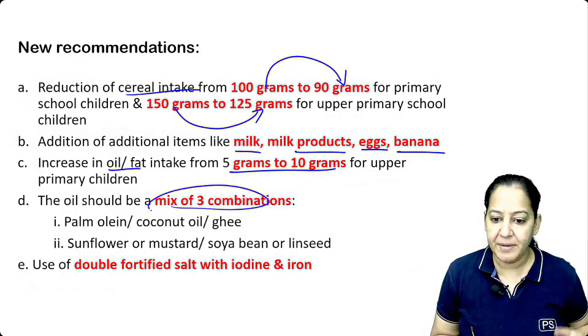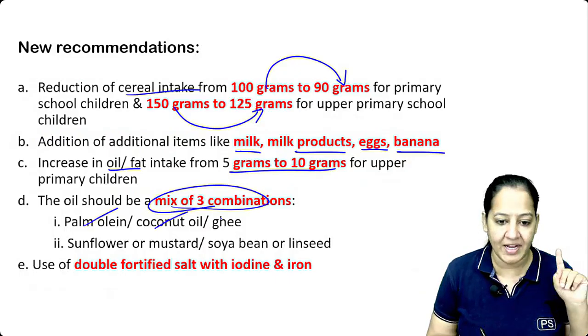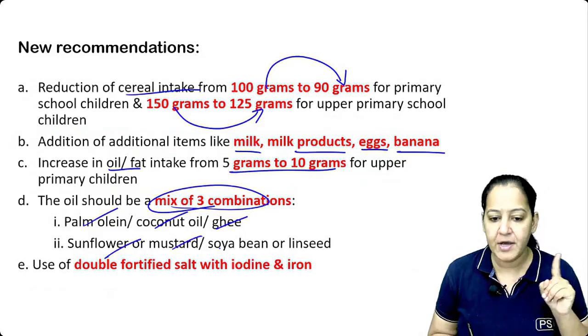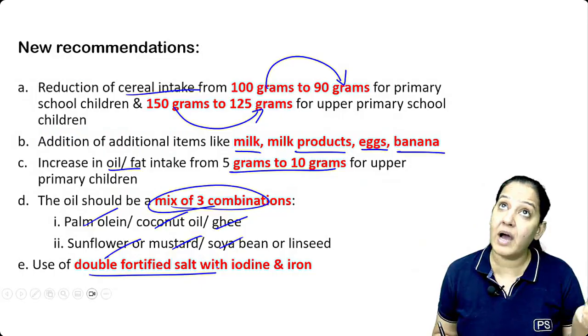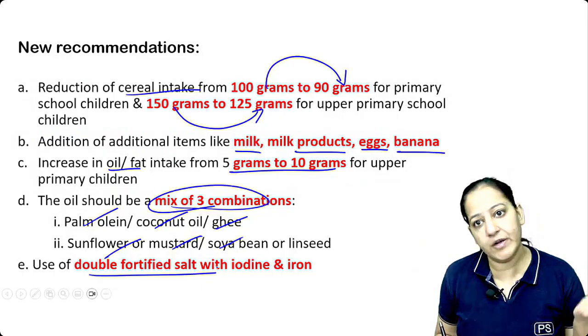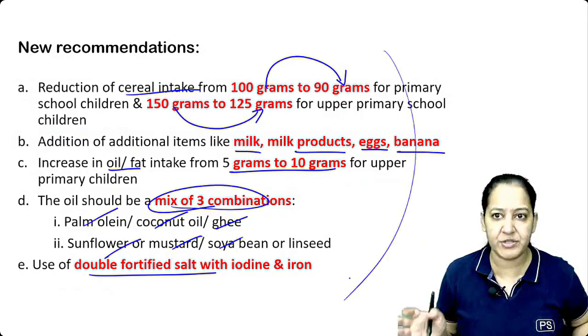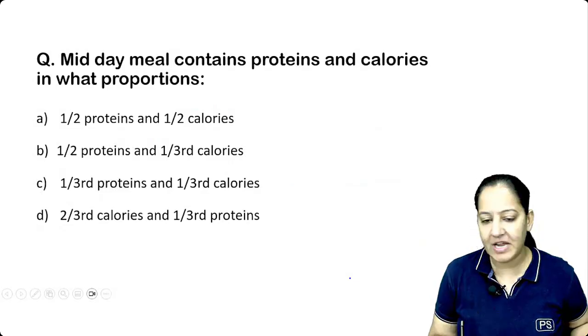A mixture of three oils should be used, either palm oil, coconut oil, and ghee, or sunflower, mustard, and soybean oil. And salt should be double fortified salt. So in the salt, iron and iodine is also provided. So these are the recommendations. You have a look on that. So read the question, tell me the answer.